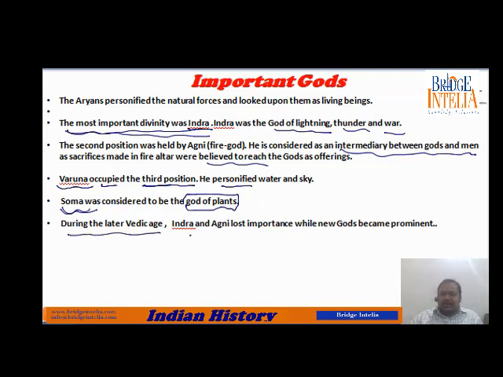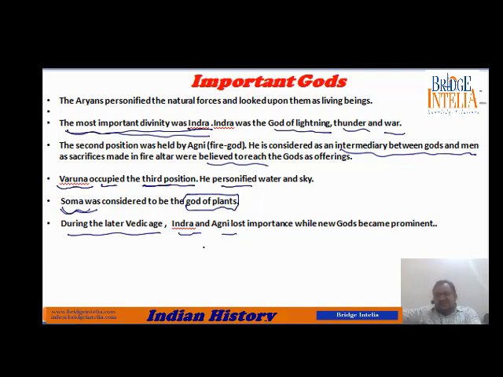During the early Vedic age, Indra and Agni were the prominent gods of the first 500 years. How do we know that these gods are important, other gods are not important? Rigveda, because Rigveda is the single most source of information for the first 500 years. It is in the Rigveda that we see Indra is given much respect, Agni is given much respect.